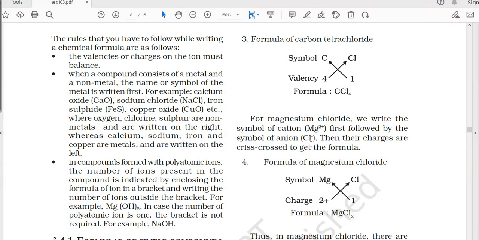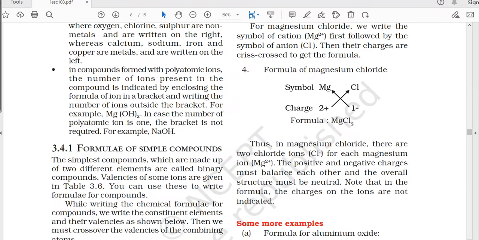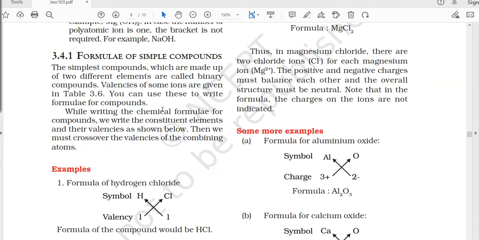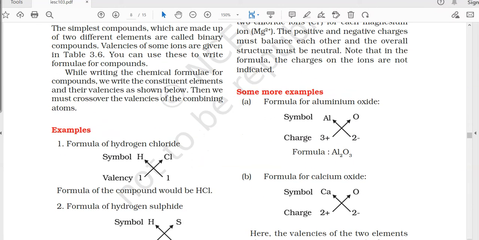Now let's start making chemical formulas. Formulas of simple compounds: how can we form the formulas of simple compounds? The simplest compounds are generally termed binary compounds. The formulas of binary compounds can be easily made by using their valencies.